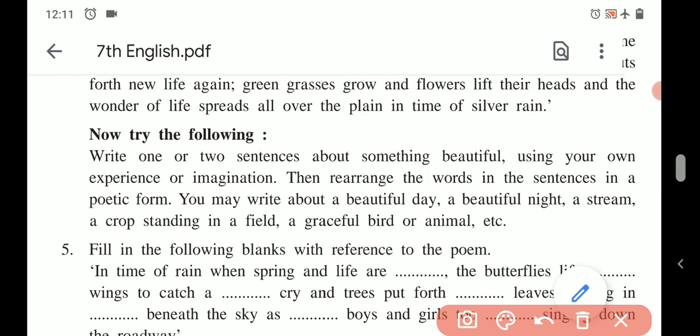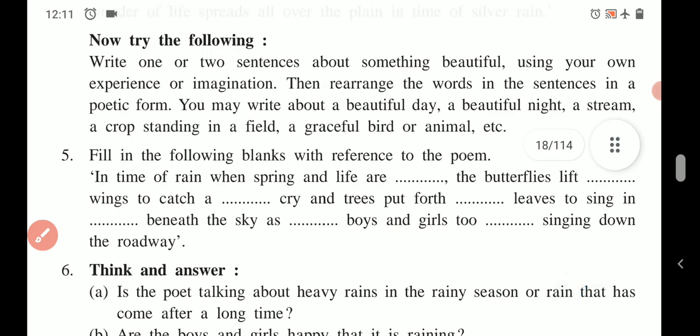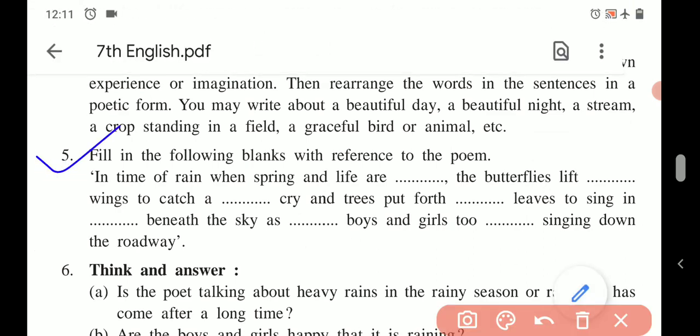With the sunrise each new day begins, early morning the birds cheerfully sings. So in this way you have to write two sentences, use a pair of rhyming words in both the sentences, then rearrange the words and change it in the form of a poem. Next, fifth activity. Fill in the following blanks with reference to the poem.